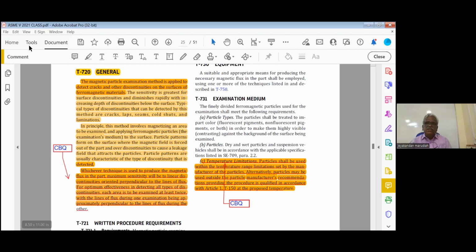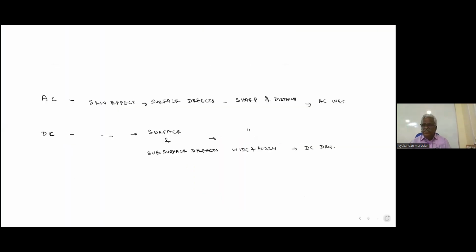For example, see, this is a yoke. So this is the flux, it will go like this. So your defect should be perpendicular to this, then only it will detect. That's why generally we are doing it in 2 directions, so that we can detect all types of defects. So this is very important.